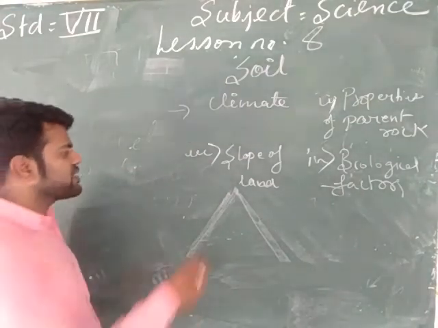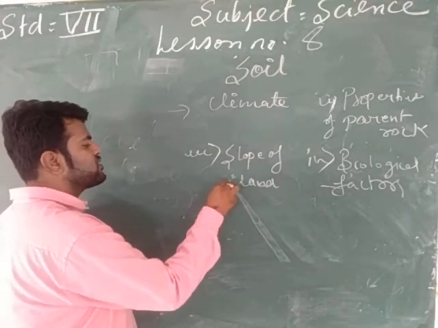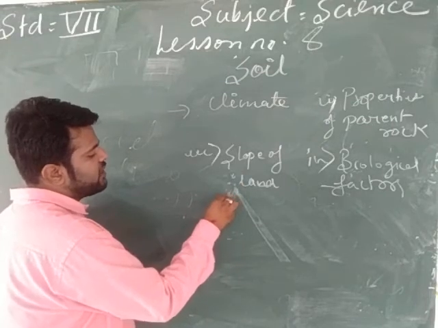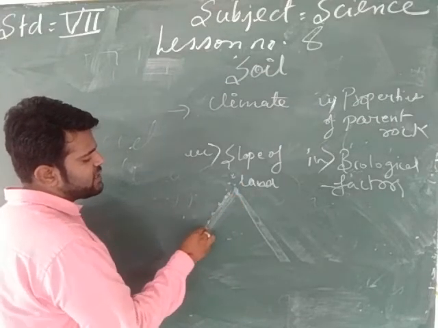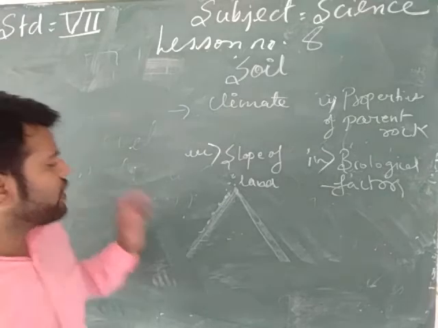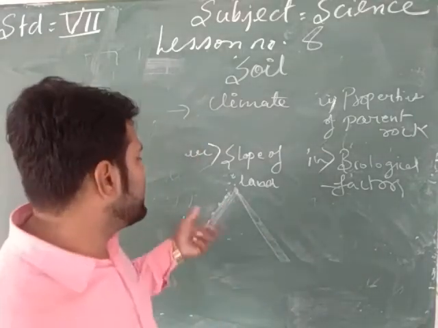So in sloping areas there is a very thin layer of soil.